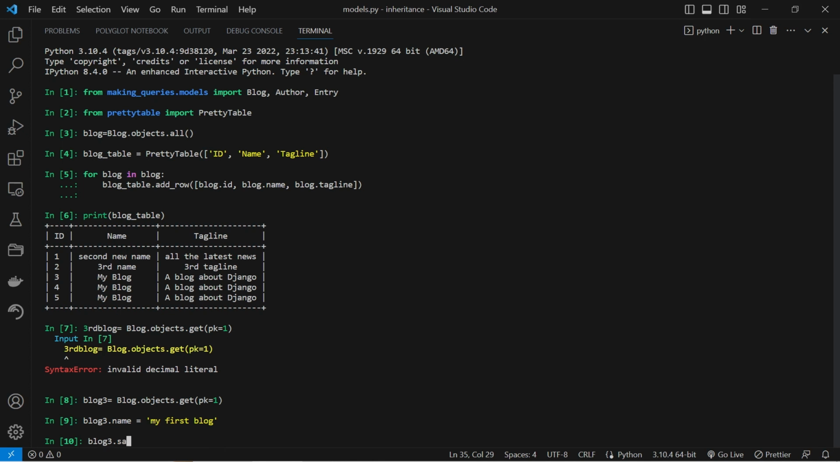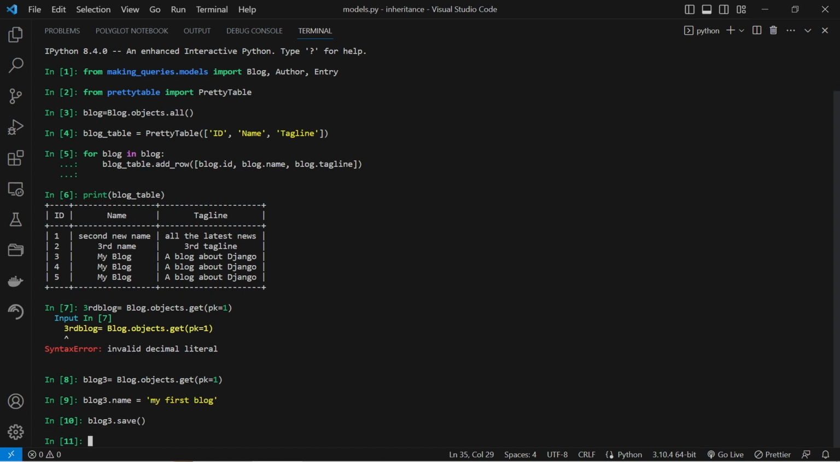And then we save the changes made to the blog object in the database. The save method persists the updated name attribute to the database, ensuring that the changes are reflected in the underlying data store. Now, let's use the Pretty Table to check if our changes were reflected in the data store.